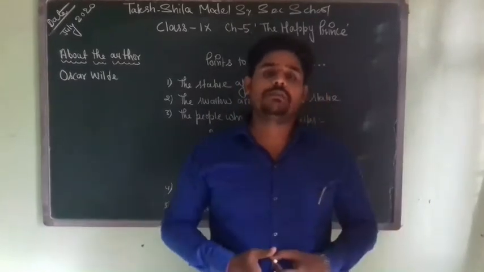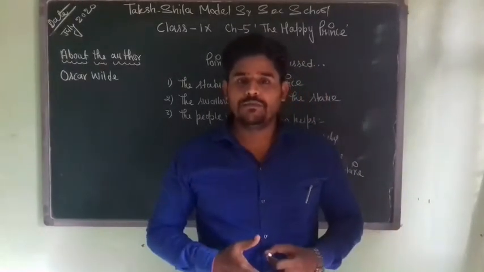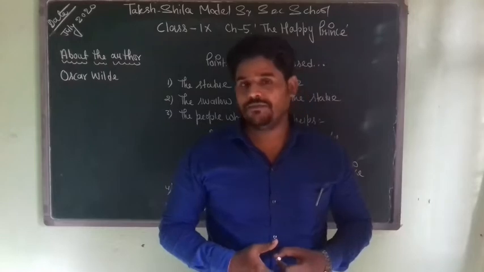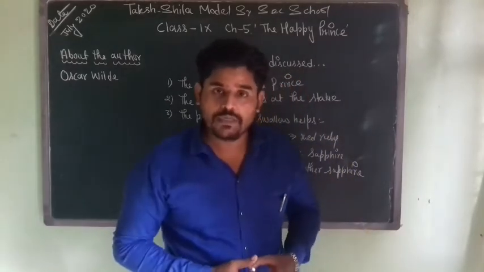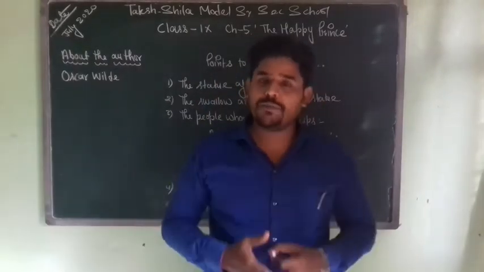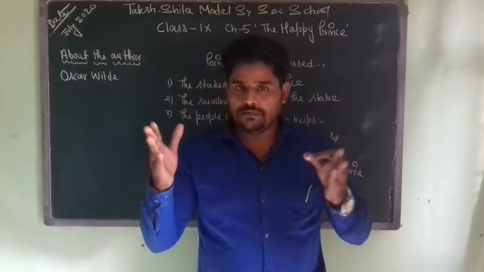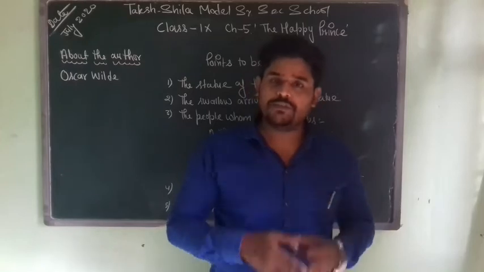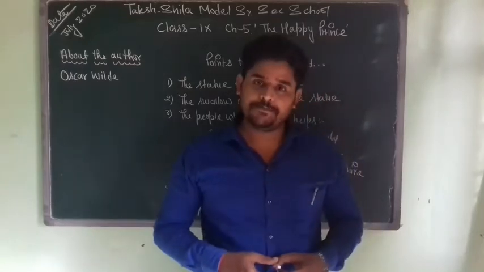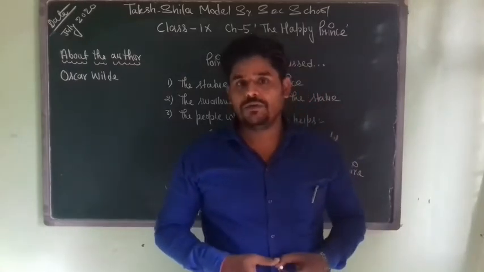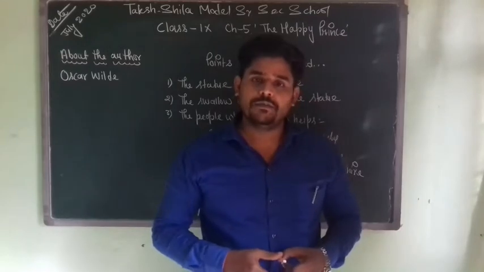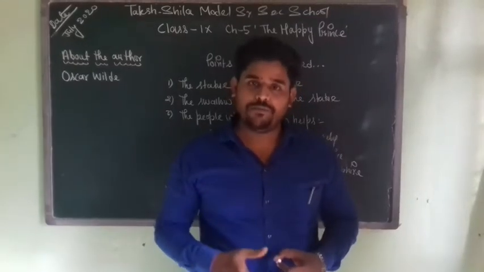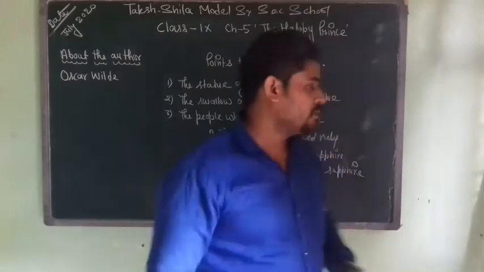So he just cries because he cannot bear this suffering of his people. So what happens? This Happy Prince asks the bird not to leave him and to stay with him for one night. He asks the swallow to help him. How? Let us now move on to point number 3.